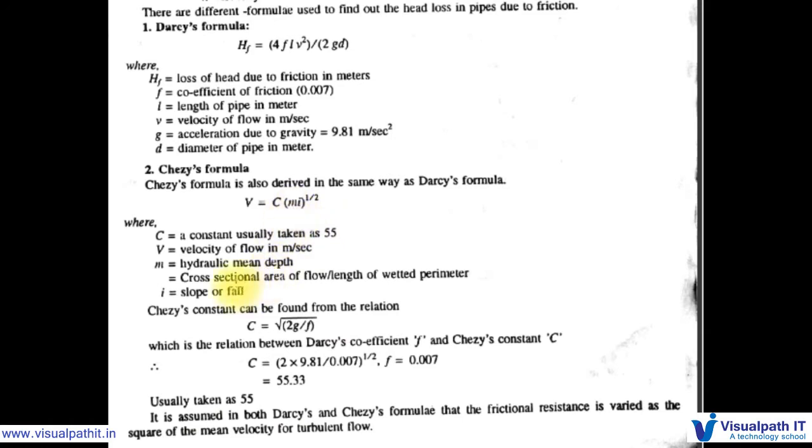M is the hydraulic mean depth. I is the slope. So if we have these parameters, we can calculate the I or whichever other parameter we need to calculate. All the other parameters we need to have. And the next is